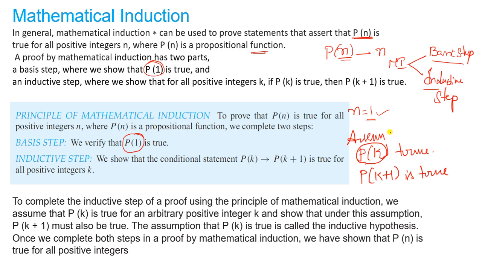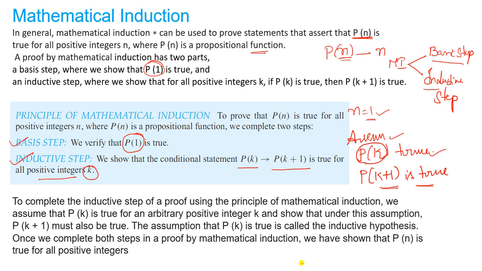In this chapter we have strong induction also. In later classes I will discuss strong induction. But here, in the second step, the inductive step, we assume that P of k is true and we verify that P of k plus 1 is true. So the conditional statement for the inductive step is: if P of k is true, then P of k plus 1 is true for all positive integers k. These are the two steps we have to do in mathematical induction.